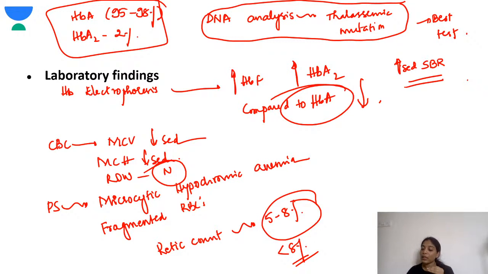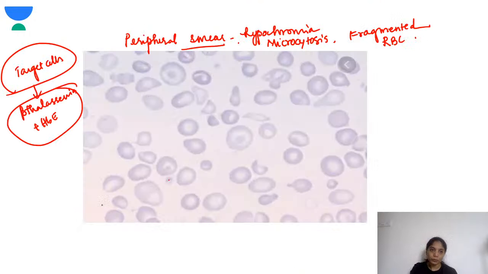Generally there is so much hemolysis happening that the retic count should be very high. But what you see is there is ineffective erythropoiesis in these children, and there is relative reticulocytopenia. So though this is a high retic count, it does not correlate with the hemolysis which is happening. Okay, so DNA analysis to check the thalassemic mutation is the best test.